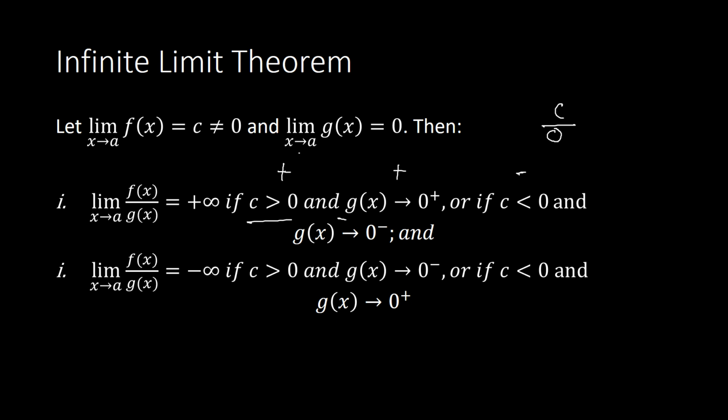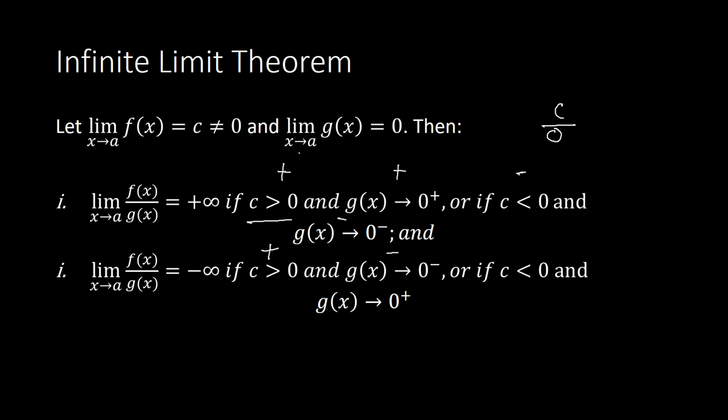Now, the limit of f of x over g of x as x approaches a is equal to a negative infinity if c is greater than 0, which means it's positive, and the g of x, when you get the limit coming from the right or left side of the approaching value, is coming from the left side of 0, meaning it's a negative value.